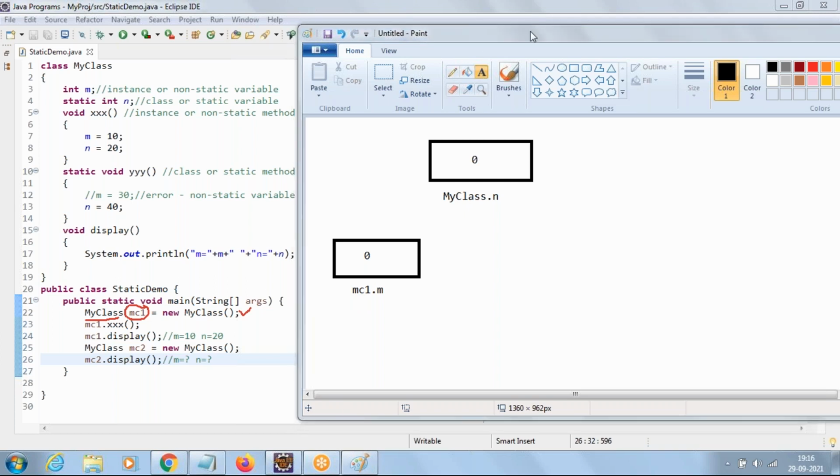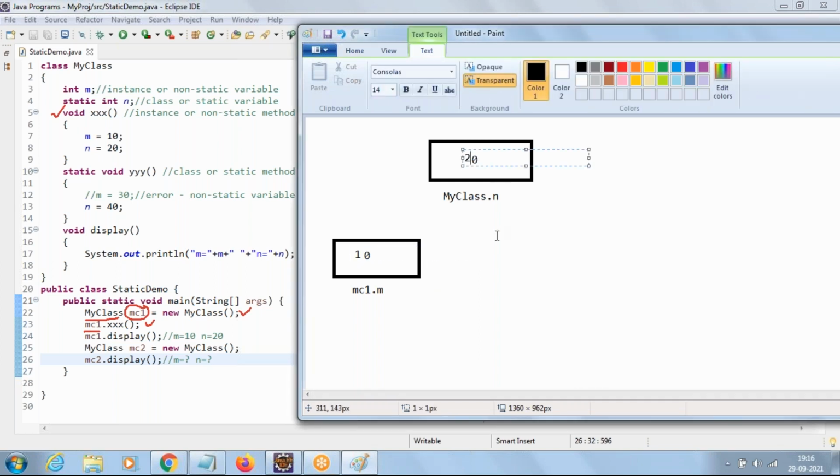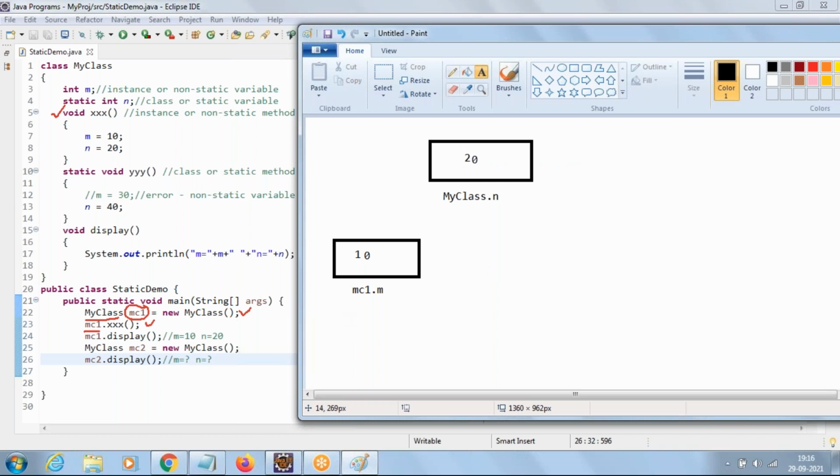Now when you call the method mc1.xxx, it will go to the xxx method. Who is calling xxx? The MC1 object. So for the MC1 object, M will become 10 and N will become 20. Now when you call the method mc1.display, it prints 10 and 20.